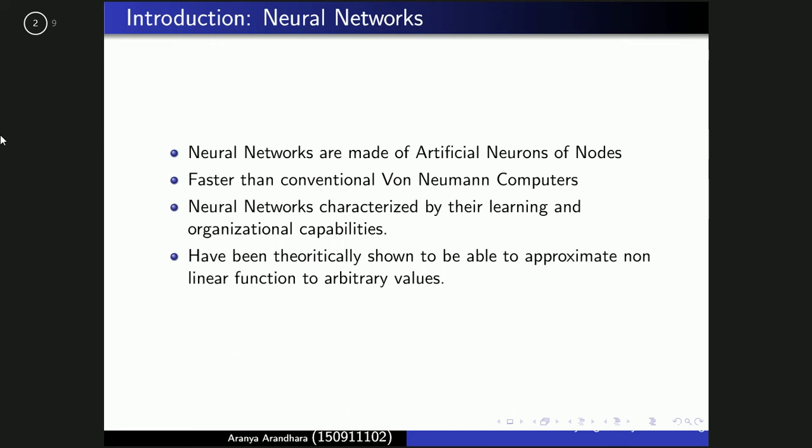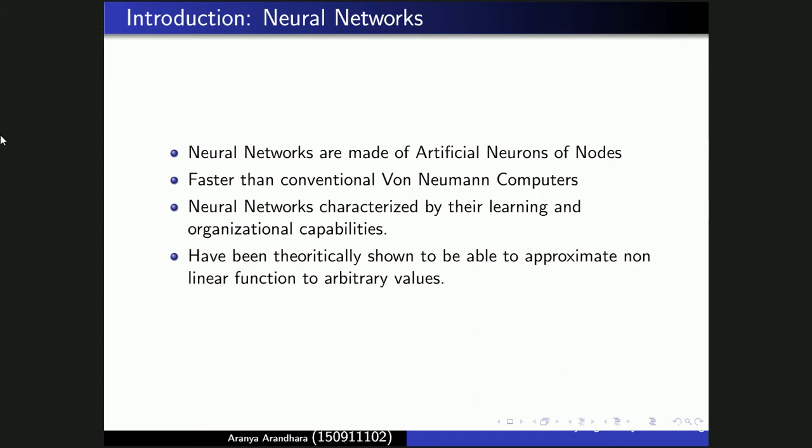Neural networks are made of artificial neural nodes. These neurons are made of individual models of the biological neuron which are connected to form a network. The structure allows for information processing in a parallel distributed way, faster than conventional von Neumann computers. Von Neumann computers were based on the architecture made by von Neumann in 1945. So they say that neural networks are faster than the single processor conventional von Neumann computer.